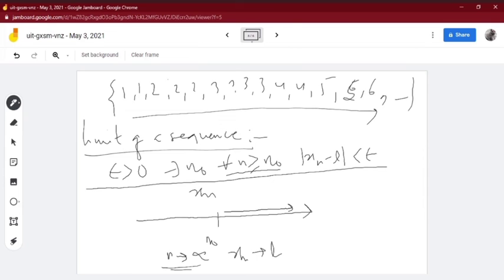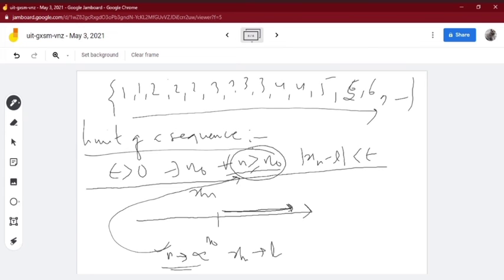Whenever n is greater than n0, n is going towards this side. So n tending to infinity is defined this way, in the definition, n greater than or equal to n0. So n is increasing, going towards infinity, every time it is increasing. That's why n is greater than or equal to n0.